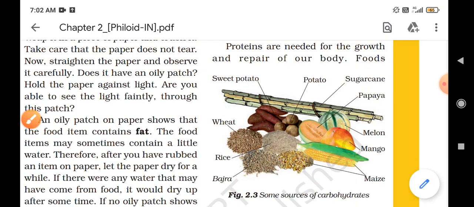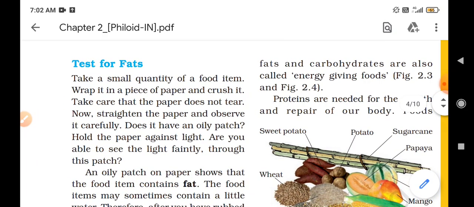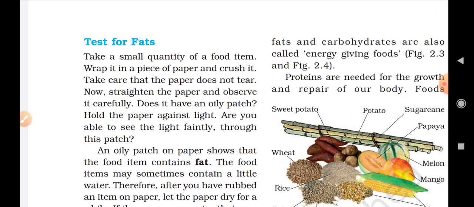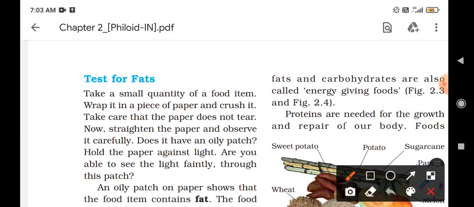Okay, so now we are going to do the test for fats. Let us see the steps that are used in the process for the testing of fats. Take a small quantity of food item, wrap it in a piece of paper and crush it. Take care that the paper does not tear. Now straighten the paper and observe it carefully. Does it have an oily patch?